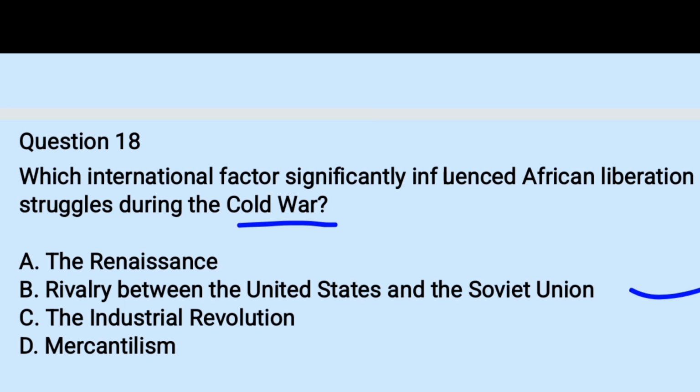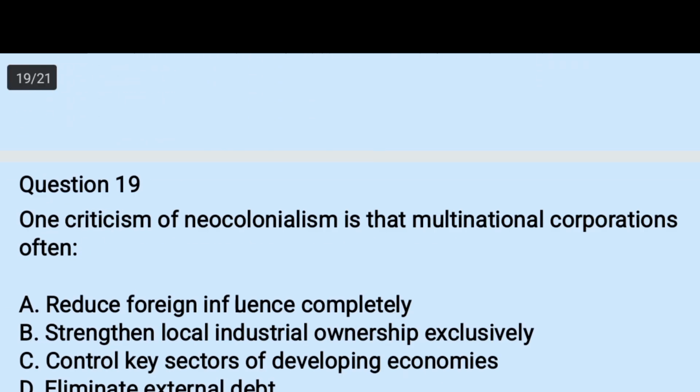So during the period, Africans used it as an advantage. Okay, especially the Russians were in support of the liberation movements of the Africans, because the capitalists, the imperialist groups, were considered during the period as the Westerners, especially Europeans. It didn't include Americans. Okay.